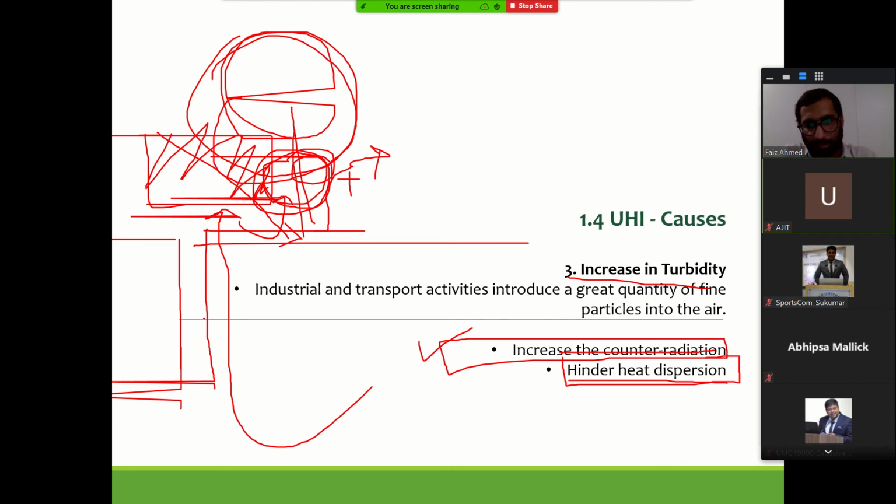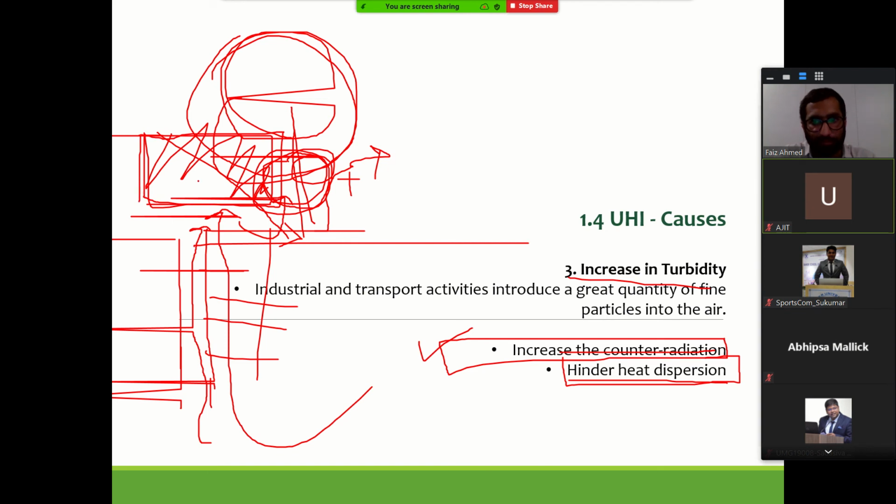Let's say these are lanes and these are buildings, a lot of buildings are here, and these trees will help in dissipating heat. But this building, which is right in front, may act as a hindrance to further dissipating the heat. It will just channelize here or here, rather than dispersion.